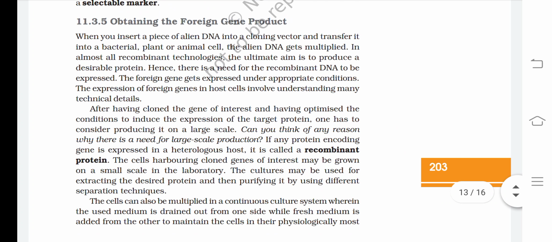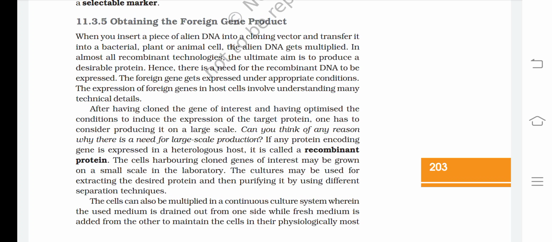Obtaining the foreign gene product. When you insert a piece of alien DNA into a cloning vector and transfer it into a bacterial, plant, or animal cell, the alien DNA gets multiplied. In almost all recombinant technologies, the ultimate aim is to produce a desirable protein. Hence, there is a need for the recombinant DNA to be expressed. The foreign gene gets expressed under appropriate conditions.